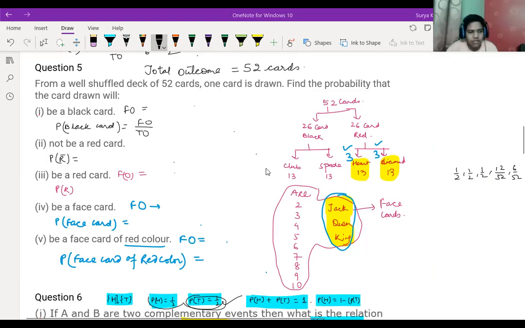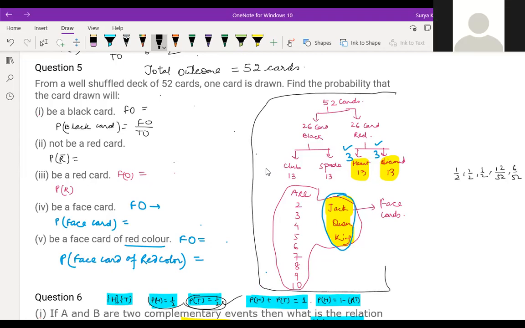Sir, I have a doubt. Which question, Hemant? Sir, not a question. It says face cards, right? What are face cards? Were you not there in the last class? No, sir, I wasn't there. See here, a small brief introduction is in front of you. If you understand cards, you can understand everything. 52 cards will be there totally, including red and black. Out of 52 cards, 26 are red and 26 are black. Which part are you not able to understand?